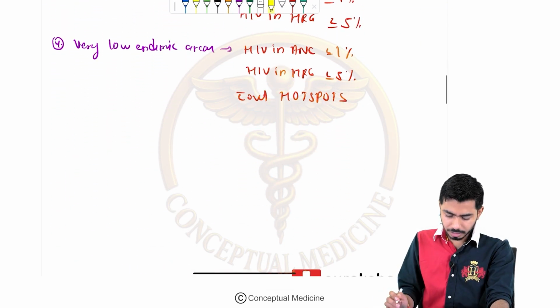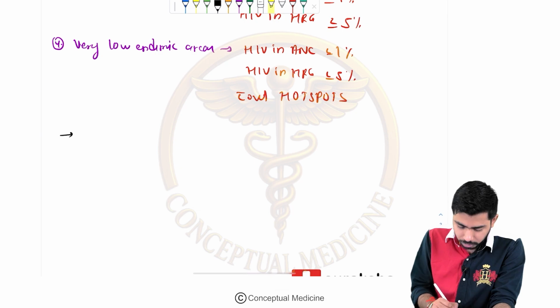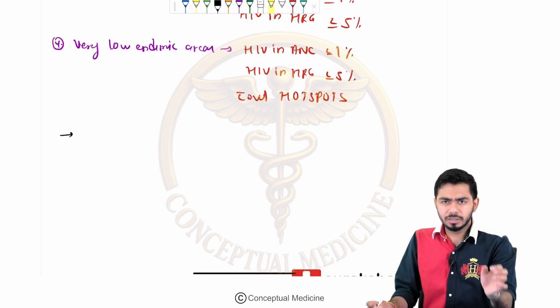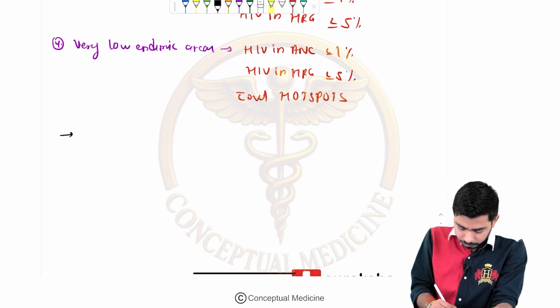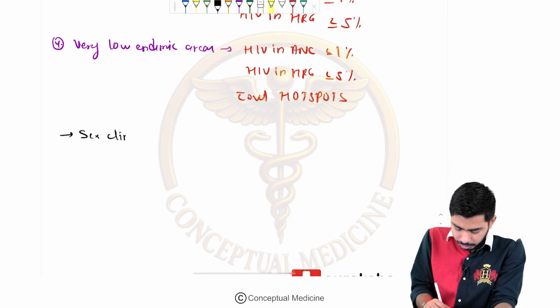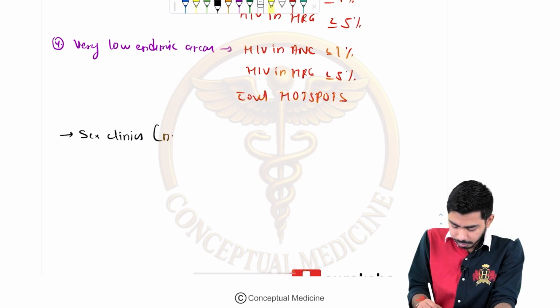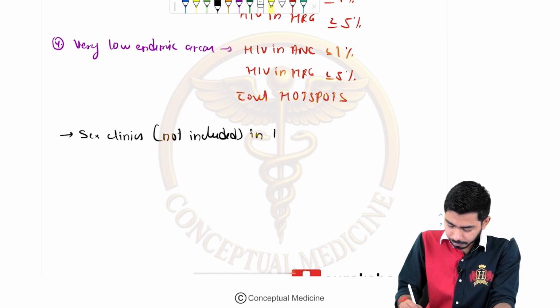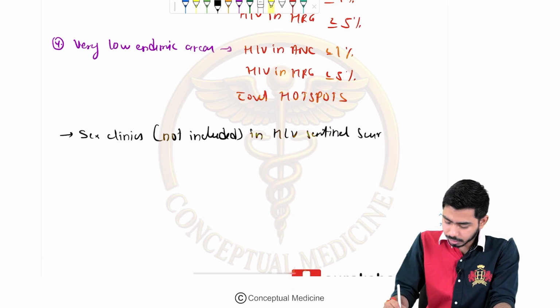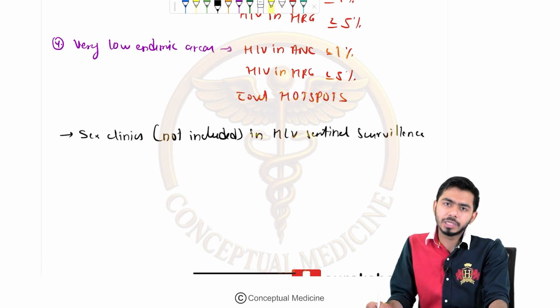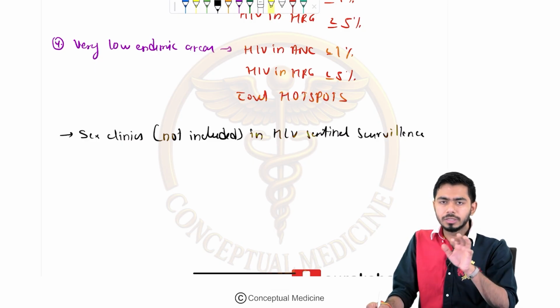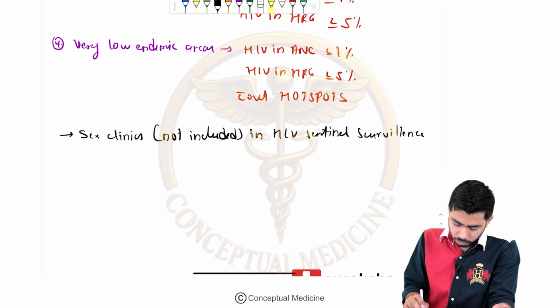Okay. Now please remember that sex clinic attendants are not included in the HIV sentinel surveillance, right? Sex clinics are not included in the HIV sentinel surveillance, which I have talked about. There I have talked about the ANC mothers, the high risk group people, and the bridge population, but not the sex workers and all, right? So please do remember that.